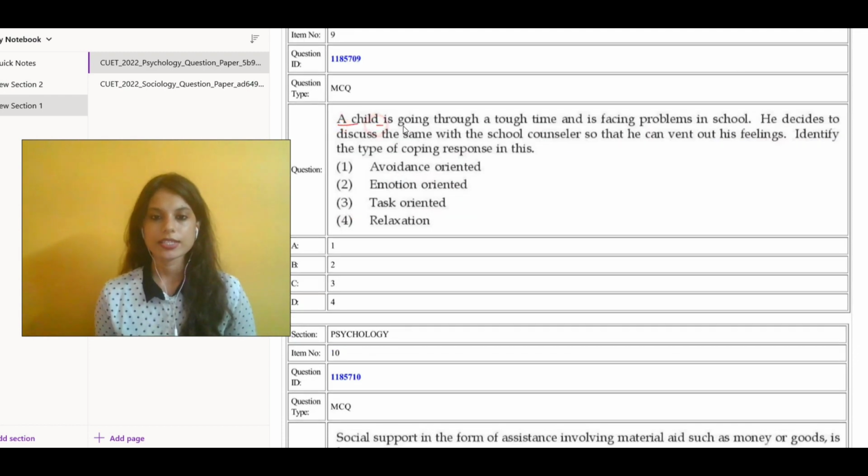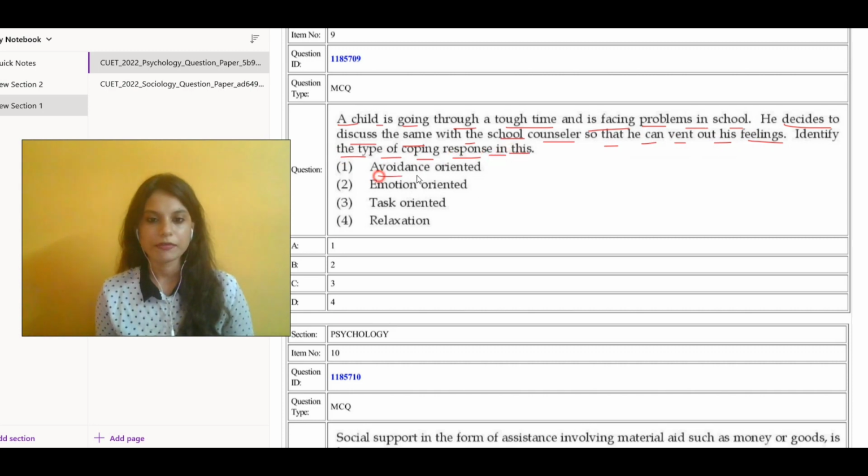A child is going through a tough time and is facing problems in school. He decides to discuss the same with the school counselor so that he can vent out his feelings. Identify the type of coping response in this. The options include avoidance-oriented, emotion-oriented, task-oriented, and relaxation. The correct answer would be emotion-oriented coping, which is option B, option 2. Moving over to the next question.